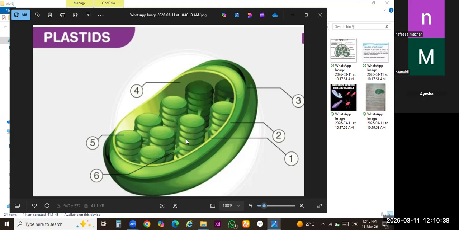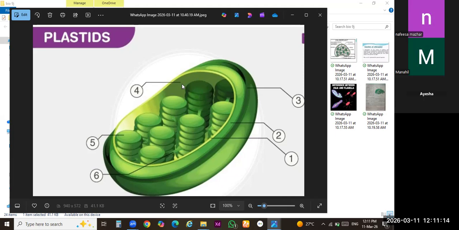Secondly, keep it in your mind. There is a matrix inside the chloroplast. I have told you the fluid-like structure present inside the cell is known as cytoplasm. We have discussed the fluid present in the nucleus, nucleoplasm, and the fluid-like material in mitochondria, the mitochondrial matrix. Same case over there. There is a fluid-like structure inside these plastids. This fluid-like structure is known as stroma.